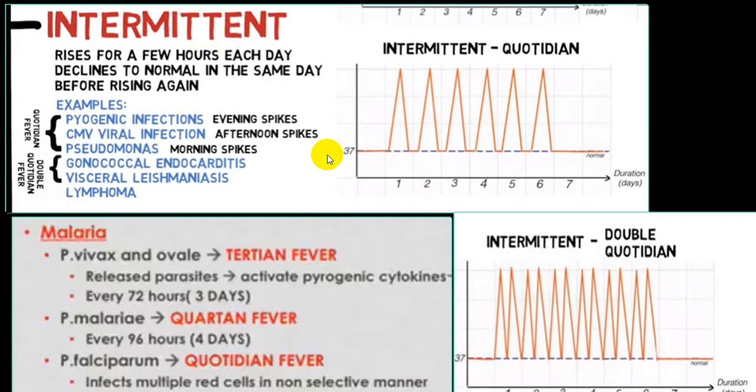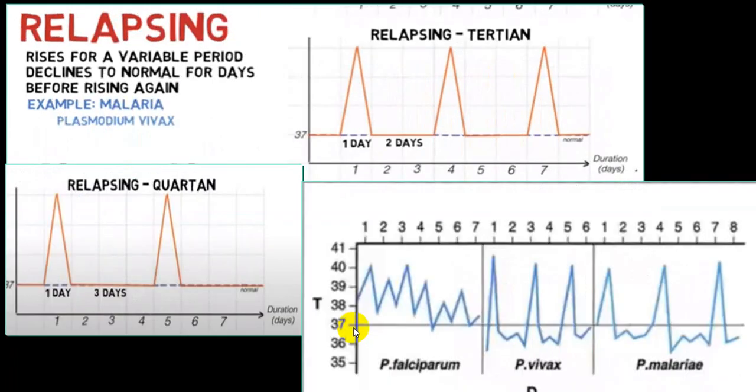Intermittent fever we have already described. You can have quotidian fever. This is double quotidian fever. You can have a tertian. I'll be showing you those slides. And that is typically seen in malaria. Say tertian fever classical in P. vivax. Quartan fever classical in P. malariae. And quotidian fever classical in case of P. falciparum. So we'll be showing you those particular.